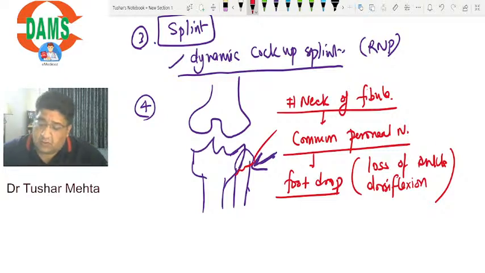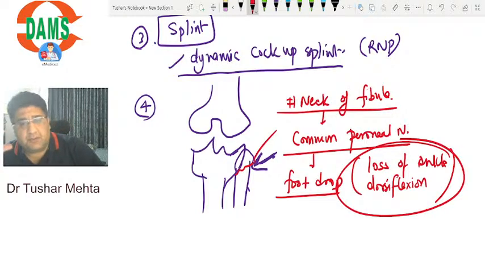So was this in the option or was this in the question? My question to you: loss or inability of ankle dorsiflexion, was this in the question or was this in the option? I think this was in the question. Okay, then what were the options? Multiple nerve positions were labeled.